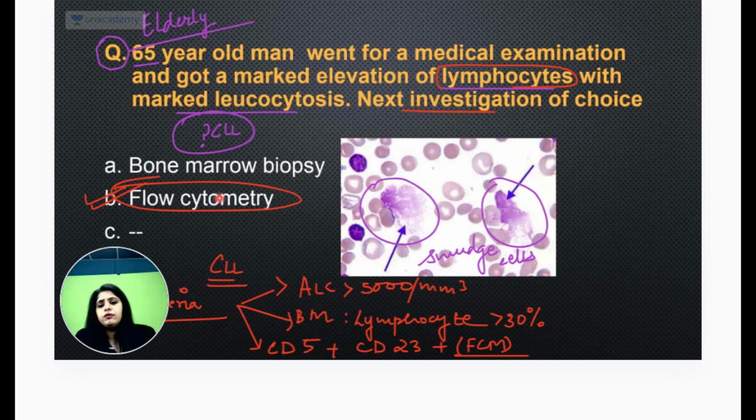This question, I hope all of you got it right, because this criteria we used to do again and again and again. So I hope you got it right. And thank you, Doctor Abhineet.